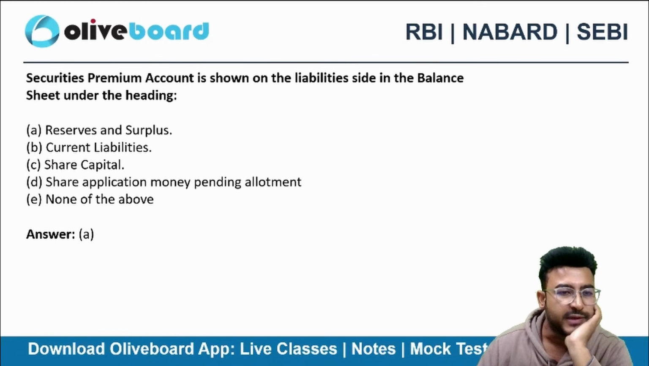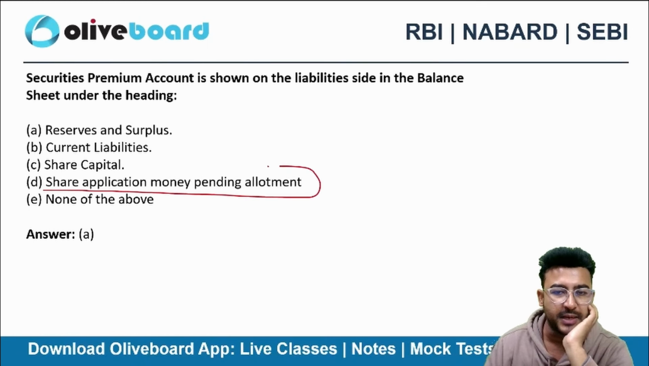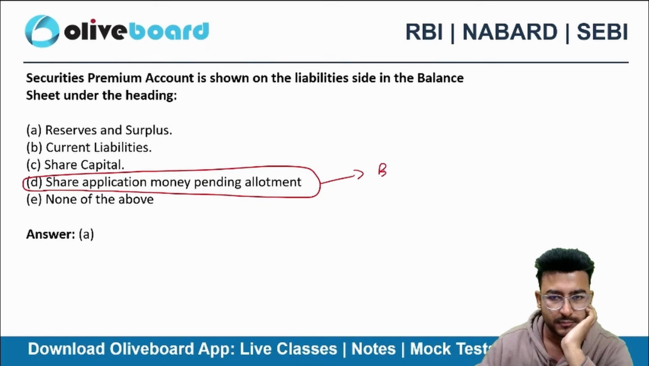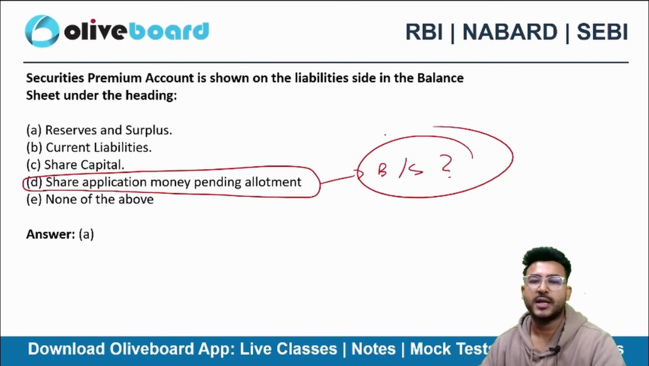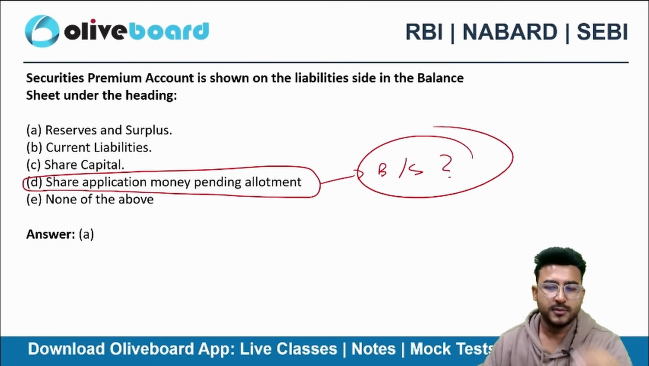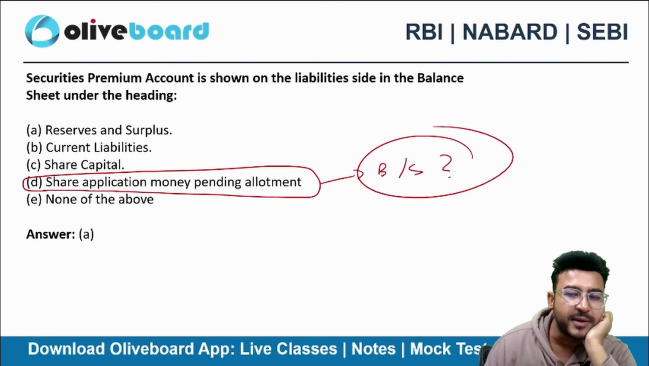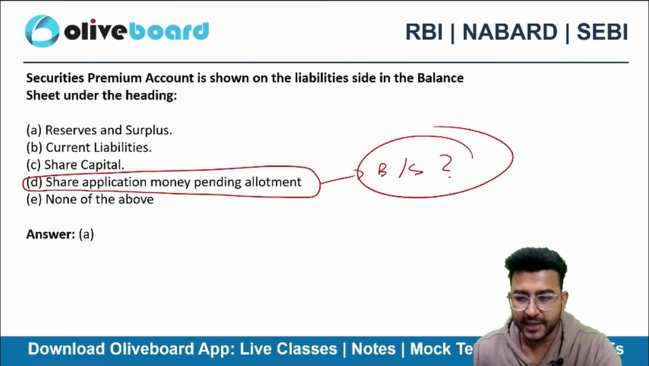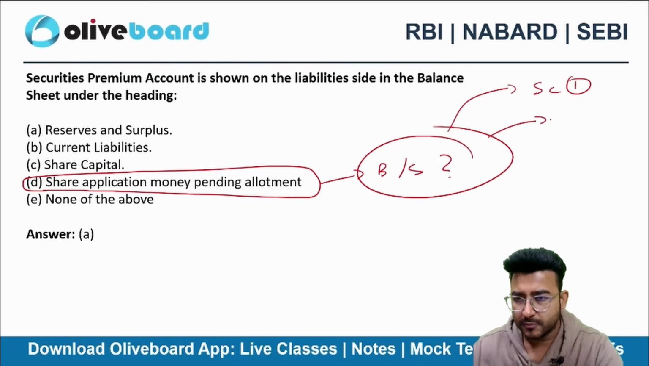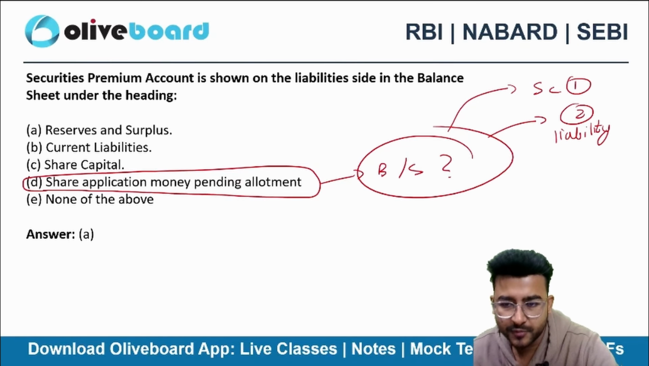Acha, tell me where you will show the share application money pending allotment in balance sheet. Where you will show share application money pending allotment in balance sheet. Share capital, liability side, share capital. Okay, so I'm writing options here. Share capital, option number 1. Liability side. But where in the liability side? Where in the liability side?